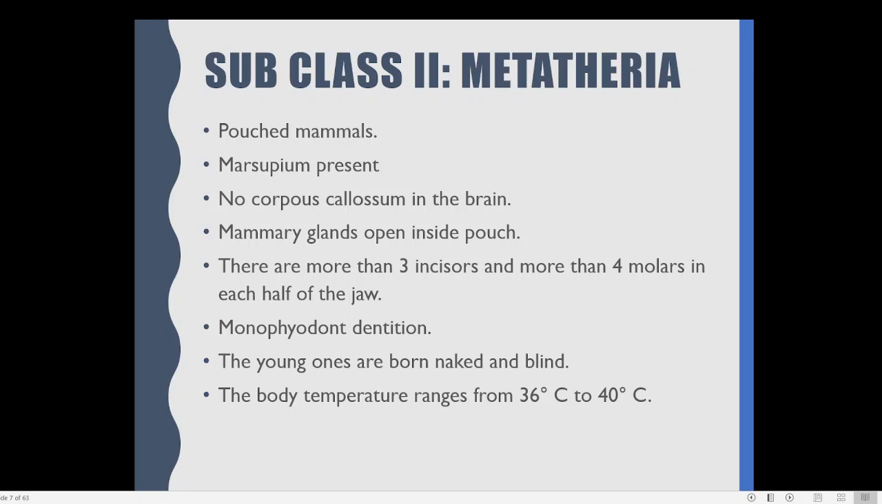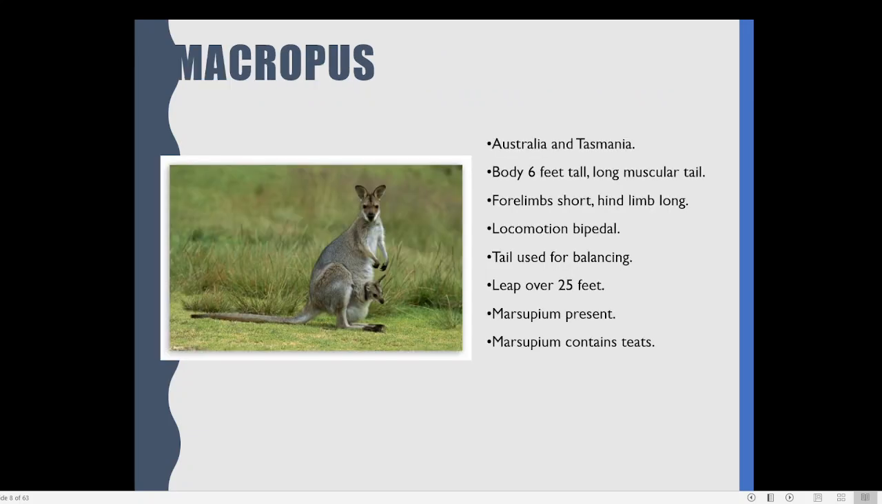So here the term metatheria has been introduced by scientists because these are the group of animals which have come after prototheria. That is why the term metatheria has been given to this subclass. Mainly this includes kangaroos. These are the main type of animals.